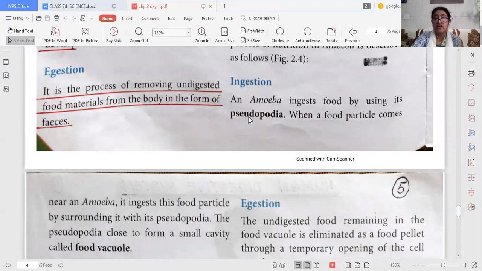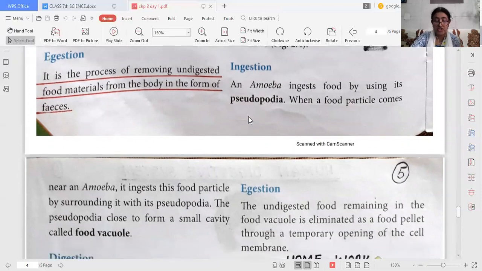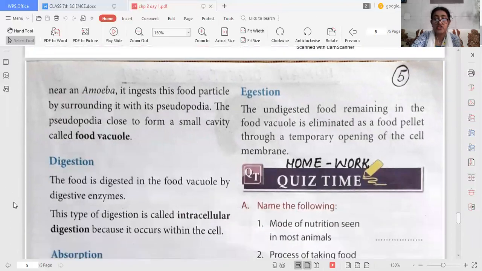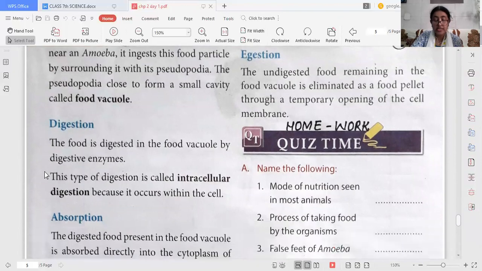Now, after ingestion, we will go for digestion. The food is digested in a food vacuole by digestive enzymes. And this type of digestion is called intracellular digestion because it occurs within the cell.